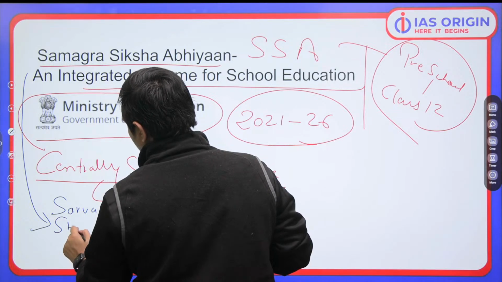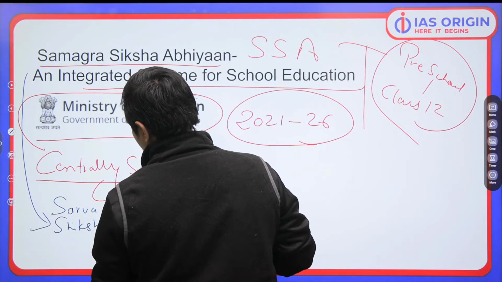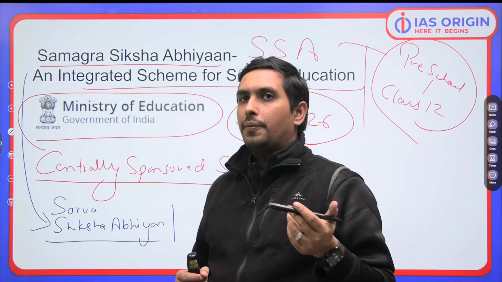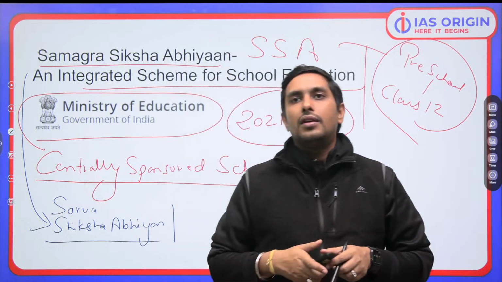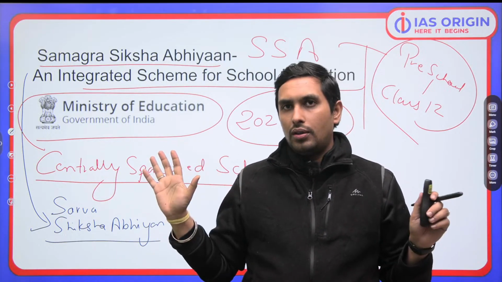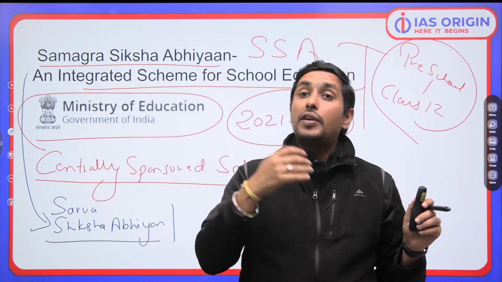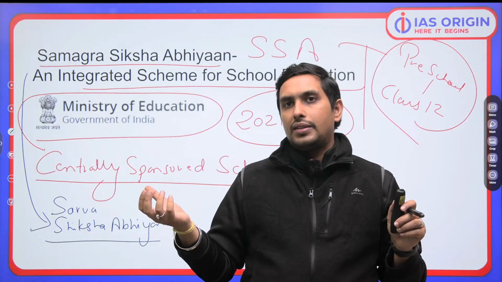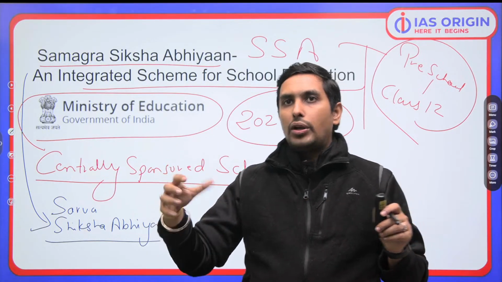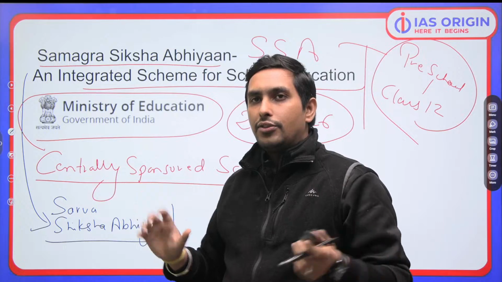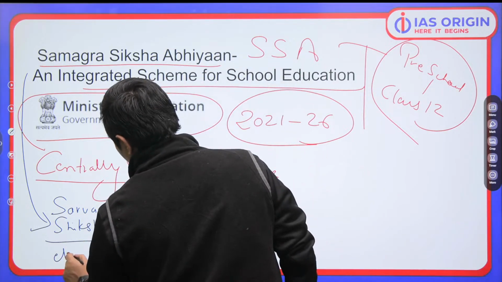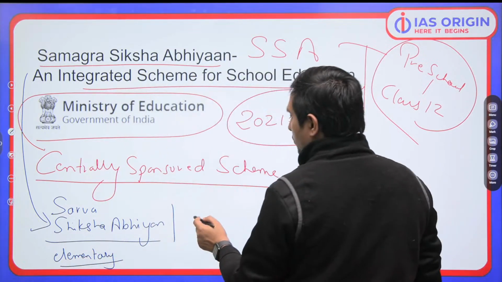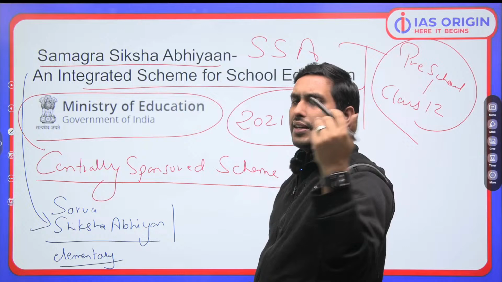Sarv Shiksha Abhiyan. Now, first of all, let me tell you what is Sarv Shiksha Abhiyan. Sarv Shiksha Abhiyan is access to elementary education to all. Okay, right to education is a fundamental right. We're talking about that. Then we have Rashtriya Madhyamik Shiksha, access to secondary education. So here we are focusing on what? Elementary education. Then we talk about the middle education, जो होती है secondary education basically.